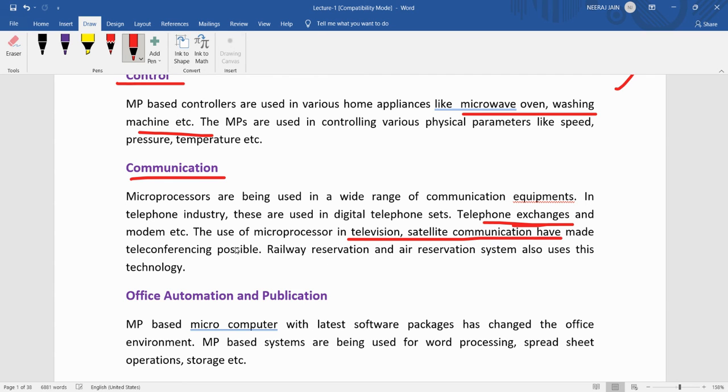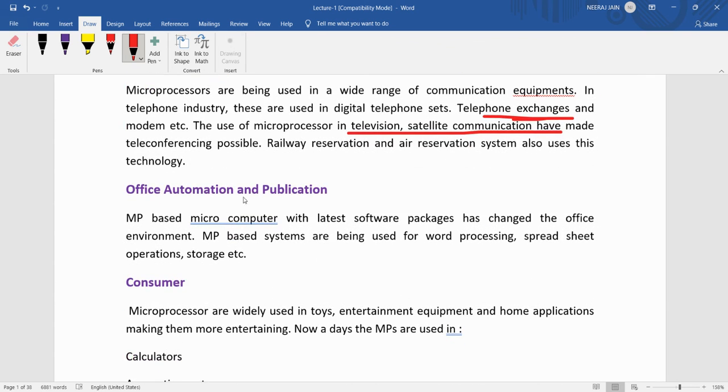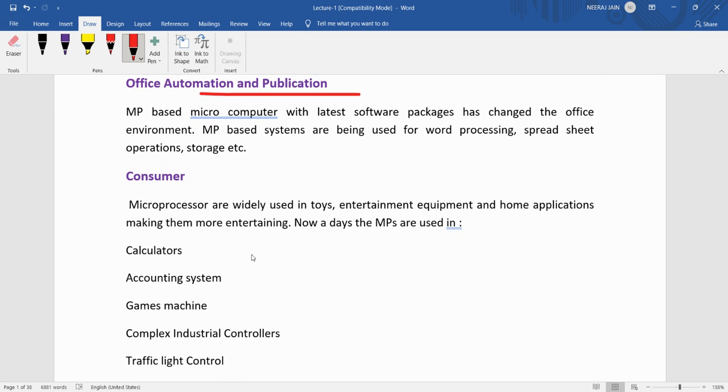These are also used in television, satellite communication, and office automation. We can use microcomputers for different software, and also for printing purposes and publication machines we can use microprocessors.